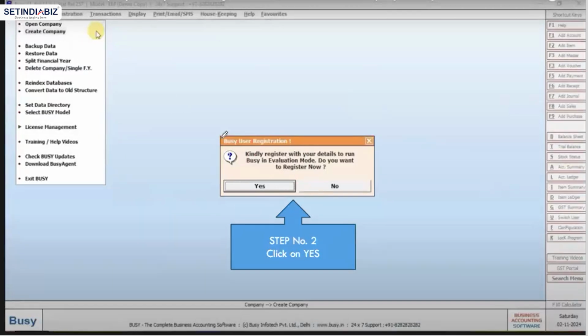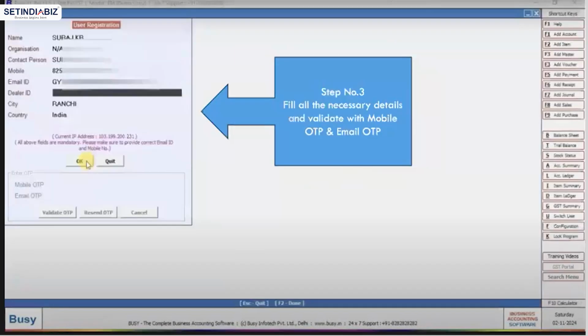So after creating company, first it will say Busy user registration, that I am going to register one company. Kindly register with your details to run Busy in evaluation mode. Do you want to register now? So I will say yes. This is a pop-up after create company. This pop-up comes and I have to click yes for further registration.